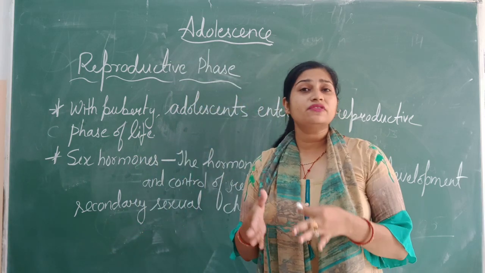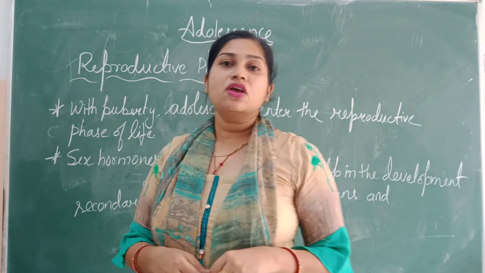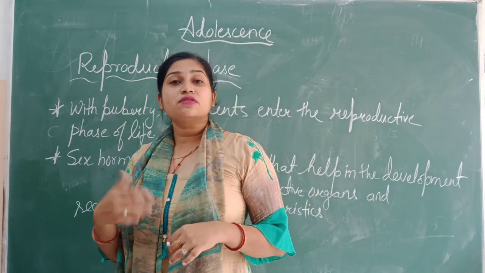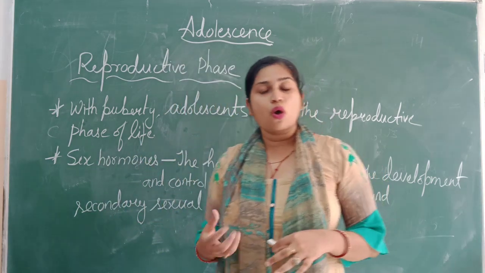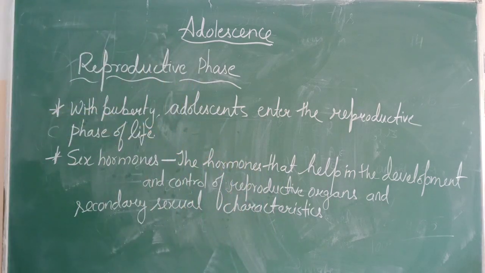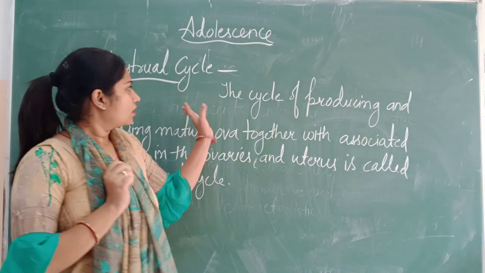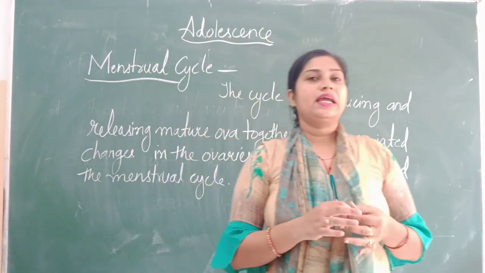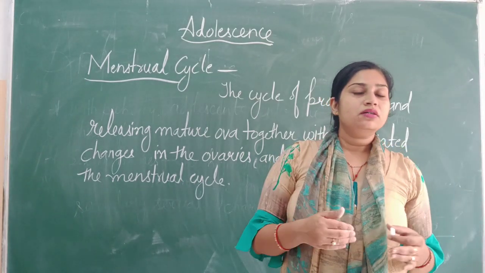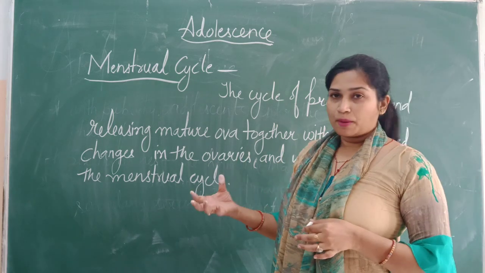Now the beginning of this reproductive phase in case of female starts with the menstrual cycle. So let us first discuss what this menstrual cycle is and what the various steps of this process are. In the menstrual cycle, basically when the menstrual cycle starts, it indicates that a girl is now biologically ready to become pregnant and have a baby.